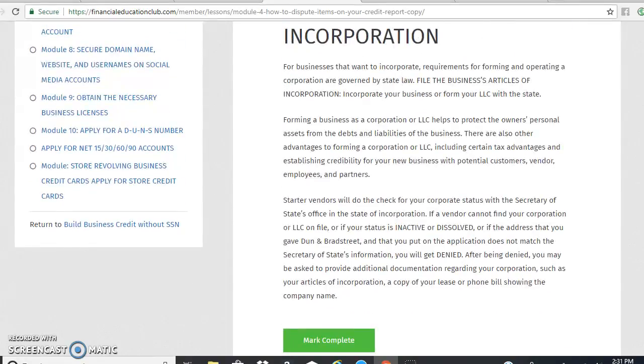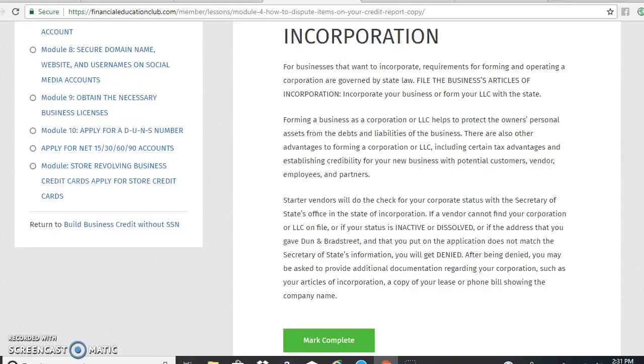For businesses that want to incorporate, requirements for forming and operating a corporation are governed by state law. File the business articles of incorporation. Incorporate your business or form your LLC with your state. And where you do this is your Secretary of State. Go to google.com and you can do this absolutely online.